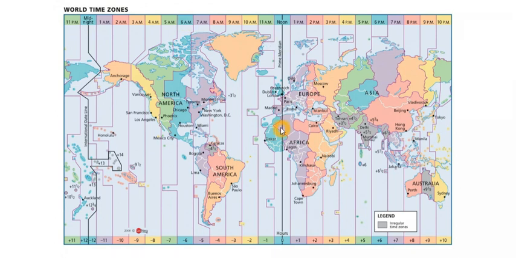Now if we go towards the west from the prime meridian, at 15 degrees it will be 1 hour behind the time at the prime meridian. So here the time is noon, that is 12 p.m., so this is 1 hour behind, so 11 a.m. If you go 30 degrees towards the west, that time will be 2 hours behind the time of the prime meridian, that means 10 a.m. If you go 45 degrees, that is 3 hours behind, that is 9 a.m. In this way, if we go towards the westernmost longitude, there is a difference of 12 hours, so the time is 12 hours behind, that is again midnight.